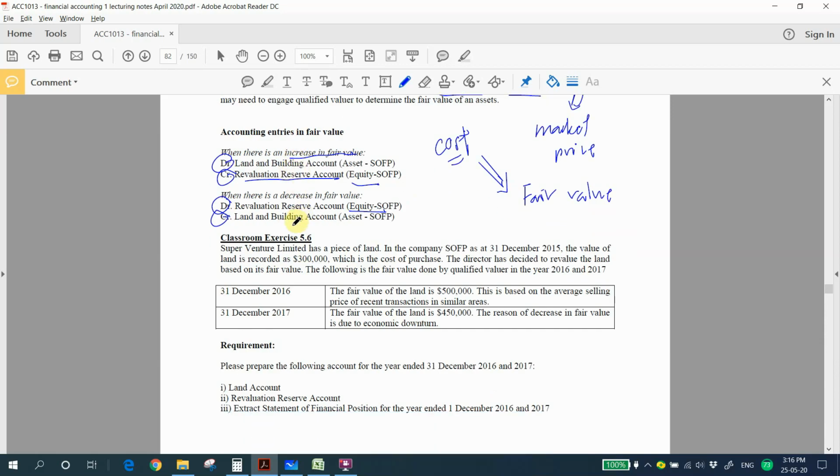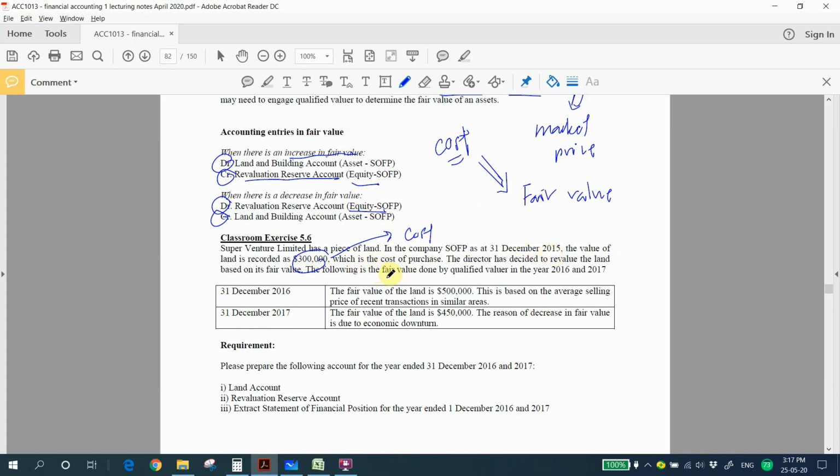Classroom exercise 5.6. Super Venture Limited has a piece of land. In the company statement of financial position as at 31st December 2015, the value of the land is recorded as 300,000. So this 300,000 is the cost of the asset, which is the cost of purchase. The director has decided to revalue the land based on the fair value.